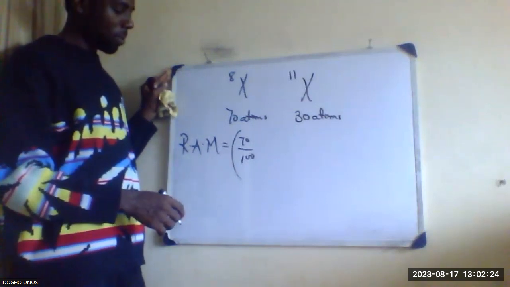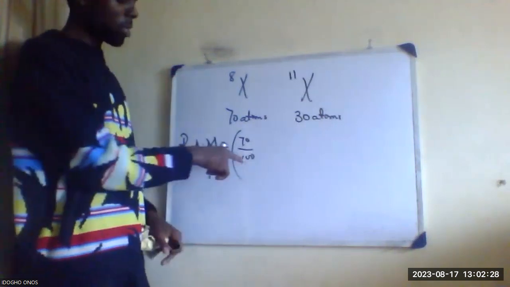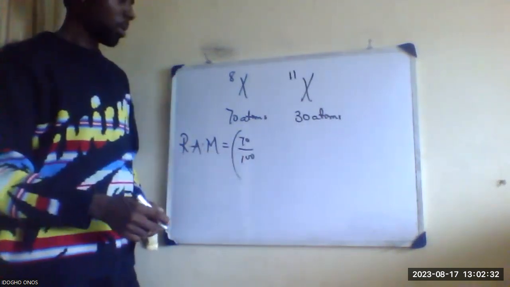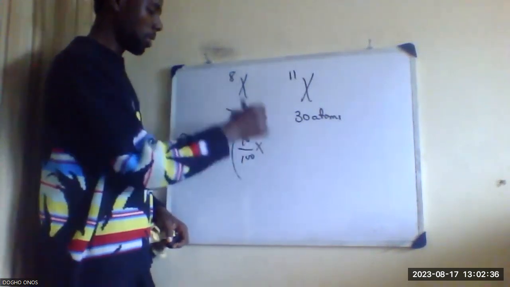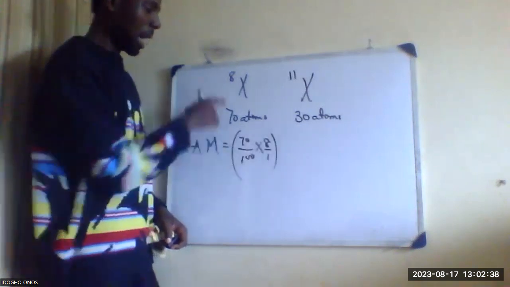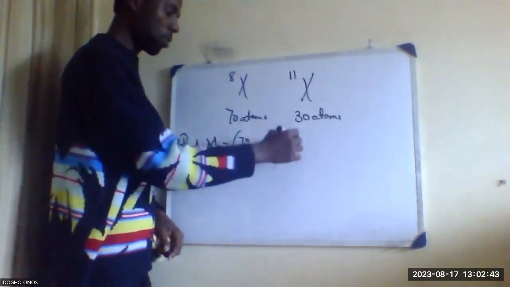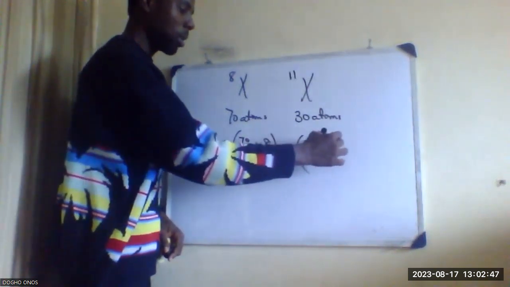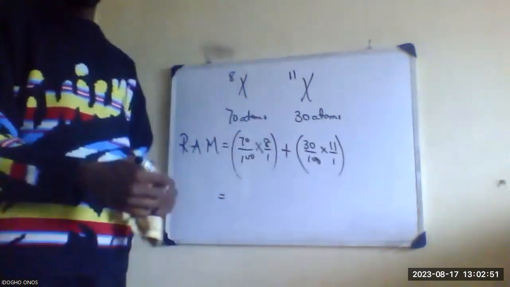This 100 is the total atoms, in terms of percentage, times 8 over 1, which is the mass number of this one. Plus, open bracket again, 30 over 100 times 11 over 1. So this is what you do and you get your answer.